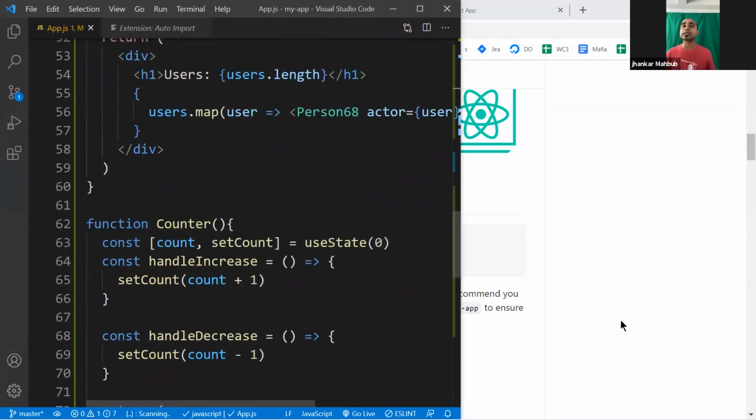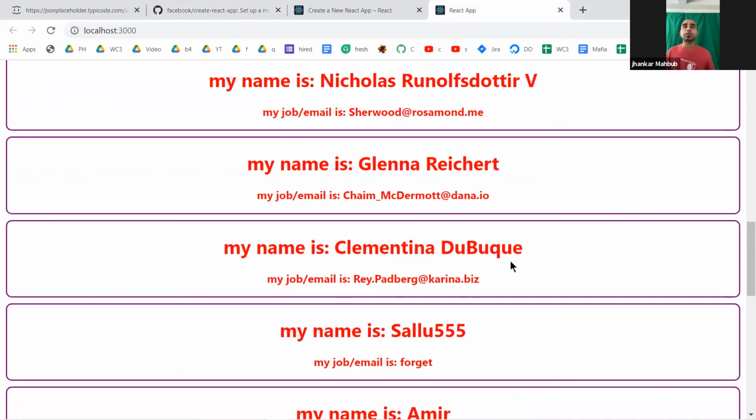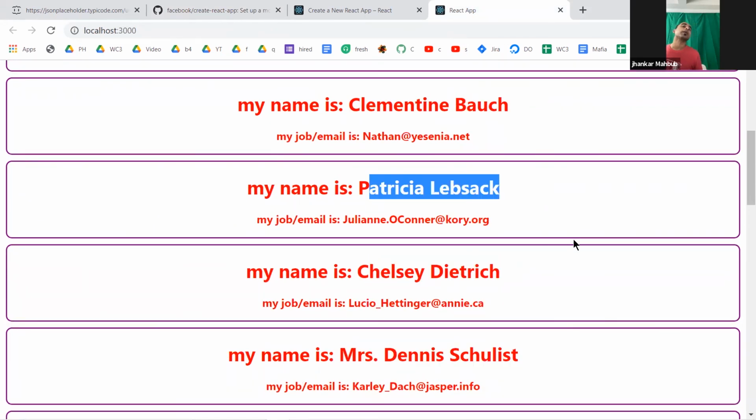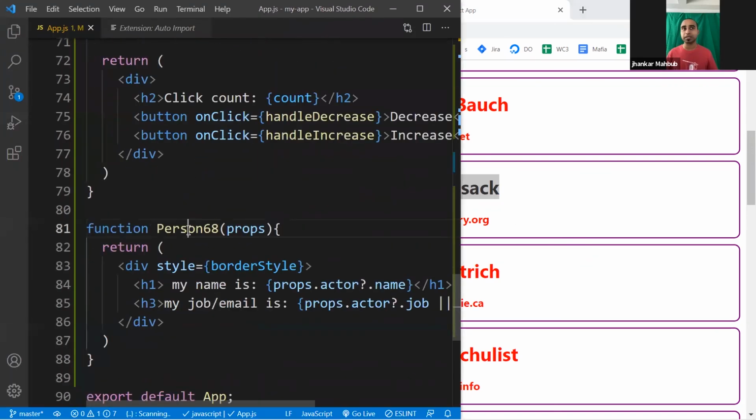Props help us create something similar in look, different in data, like here. You see, everybody is similar in look but different in data. This one is Kurtis or Dennis or Chesley or Patricia. So these are different in data, and the same core concept is used in pretty much all modern applications, like you have seen in Amazon.com, maybe Adobe. If you go to pretty much any application, any website, you will see this type of thing. They create all this by using a component, and the component you created is just this one. Another powerful thing is that you can use it as an HTML tag, and you can pass any kind of things needed as props and access them from there.